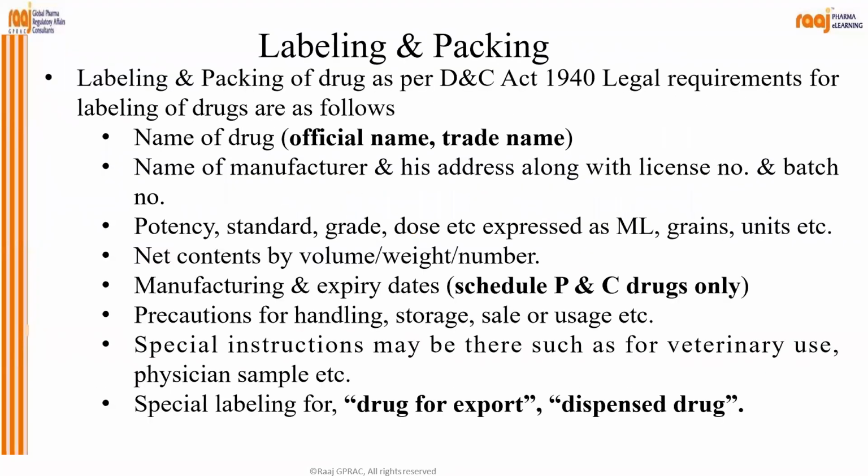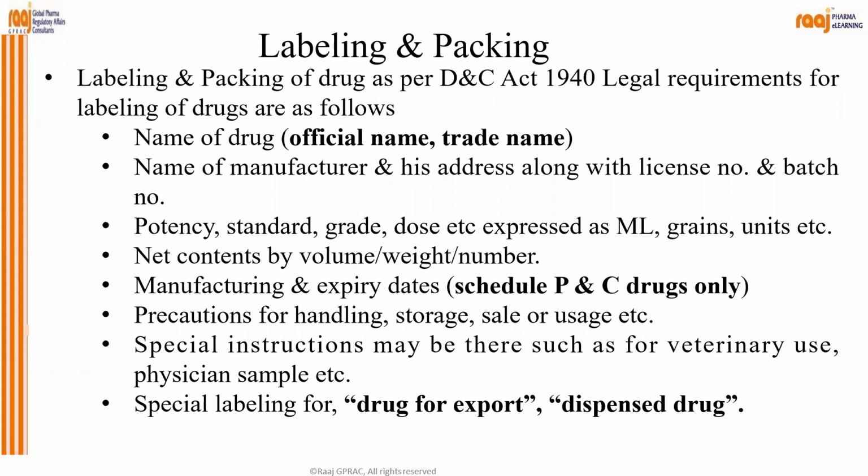Then come to labeling. Labeling and packing, as per the Drugs and Cosmetic Act, legal requirement is what? Should have name of the drug, official name, trade name, then name of manufacturer, his address with license number and batch number, potency, standard grade, dose, etc. expressed in ml, grams, units, etc. Sorry for the spelling mistake. Net content by volume, weight, number, manufacturing and expiry date, Schedule P and C drug. Then precaution for handling, storage, sales, and usage.